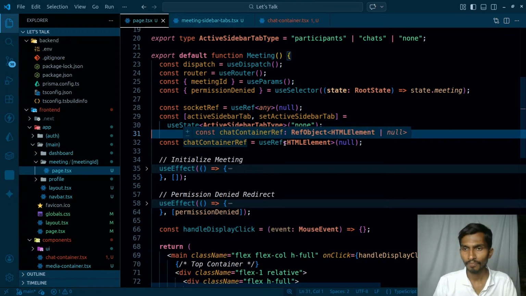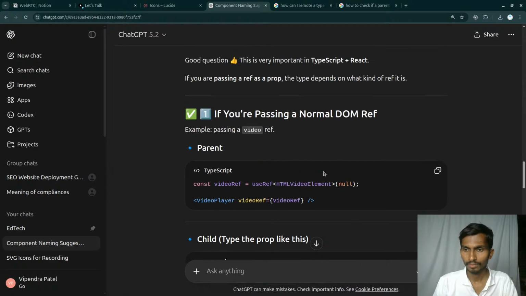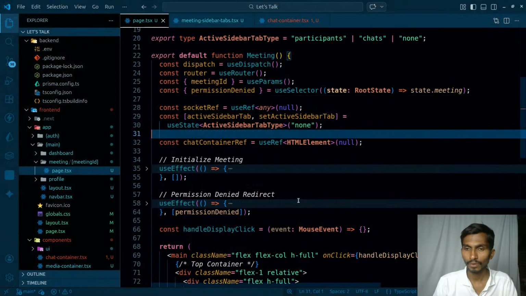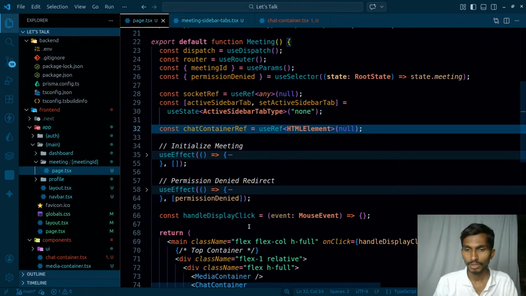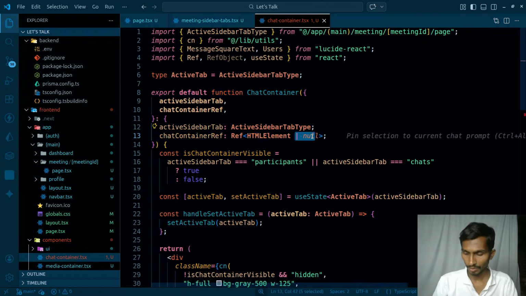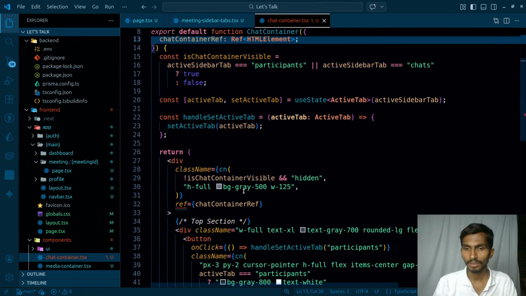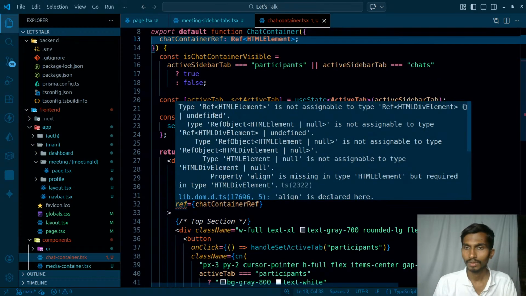That simply means HTMLVideoElement, but this is going to be just for all the elements altogether. So this is how I'm going to go ahead. Coming back to this shared container, I can remove this null from here, and once the null is removed, ref HTMLElement is not assignable to ref HTMLDivElement or undefined.